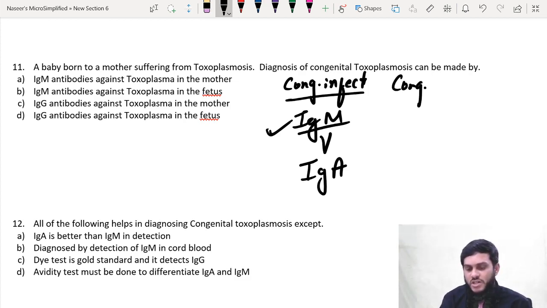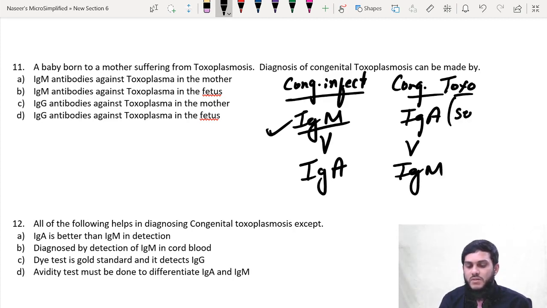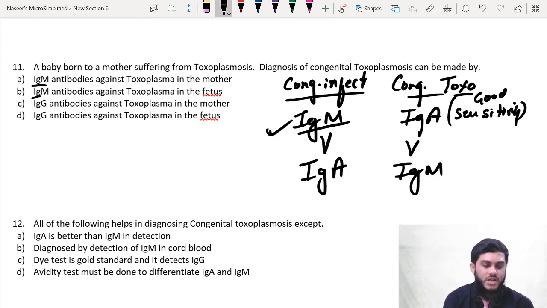But in case of congenital toxoplasmosis, always IgA is better than IgM, because IgA is having good sensitivity compared to IgM. This is the difference regarding congenital toxoplasmosis. With that, now if you see the answer, anyways, this is the concept. Here we have to search for either IgM or IgG. IgA is not given, so IgM is the better answer. So IgM antibodies of toxoplasma in the mother, or IgM antibodies of toxoplasma in the fetus.